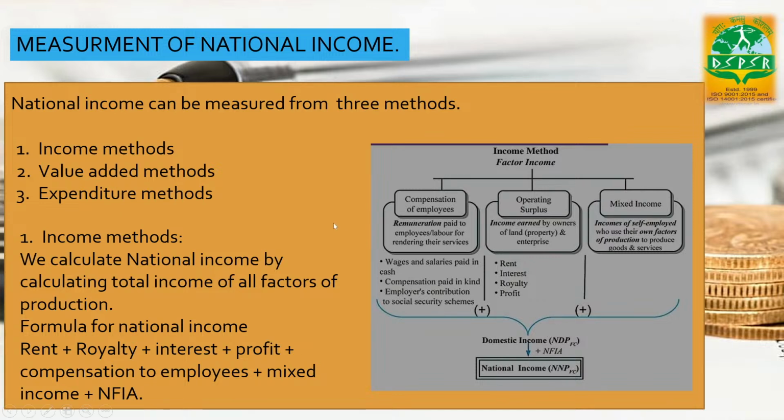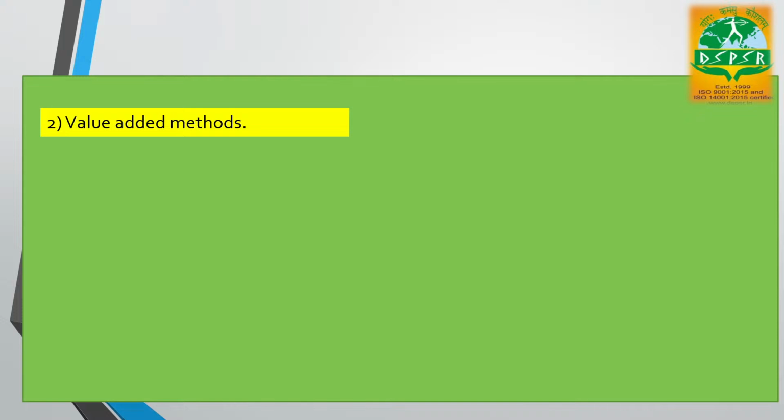Now, another is the product method, which is also known as the value added method or output method. Point to be noted from the name itself: in this method the value added by various services and produced goods is measured.